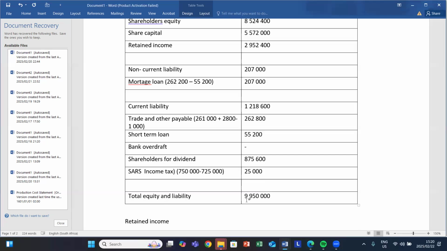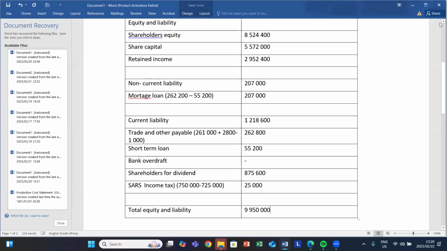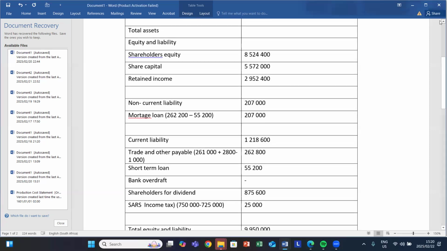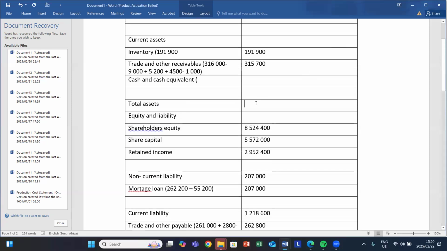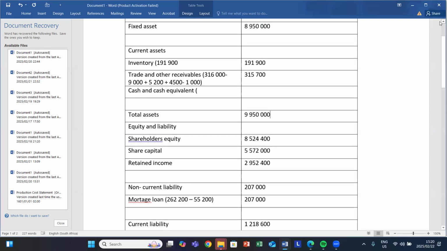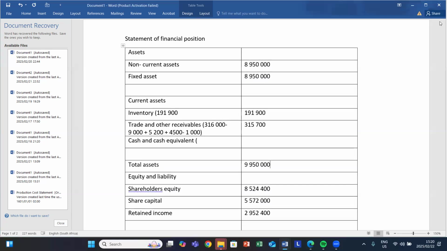We're coming back to it. Let's do this. 9,950,000. We'll come back to it. And then we know that this is the balance sheet. Your balance sheet should balance, meaning your total equity and liability should be the same as your total asset balance. So this also will be 9,950,000 rand.